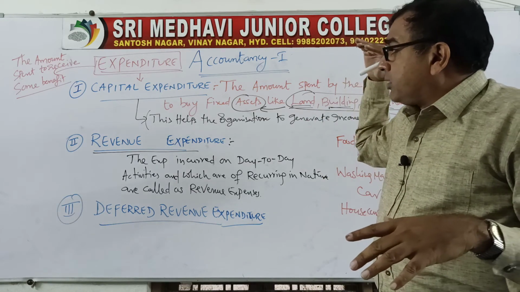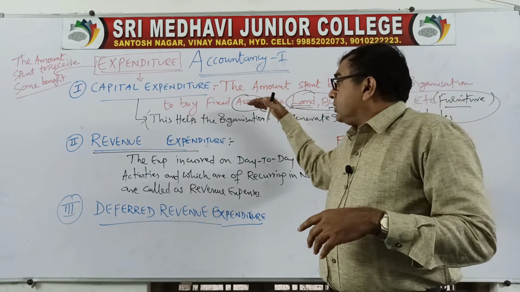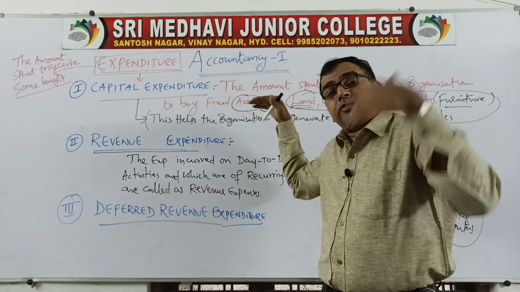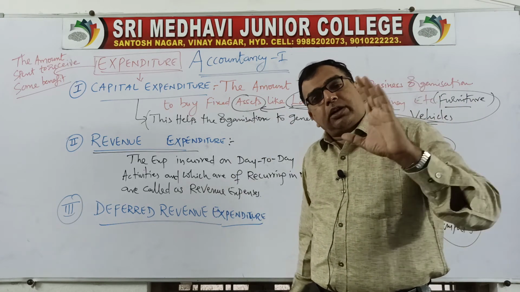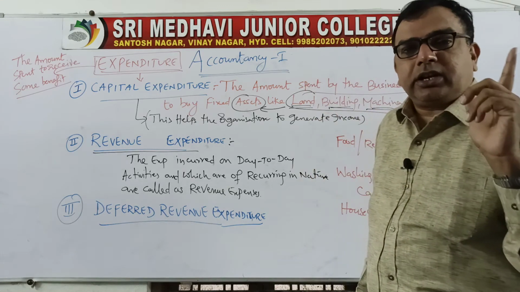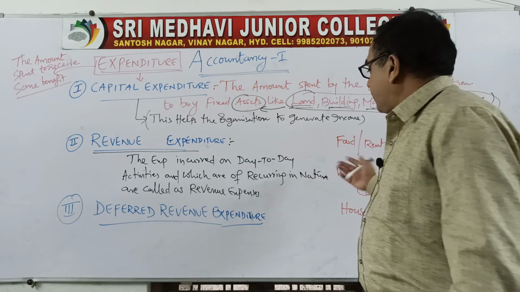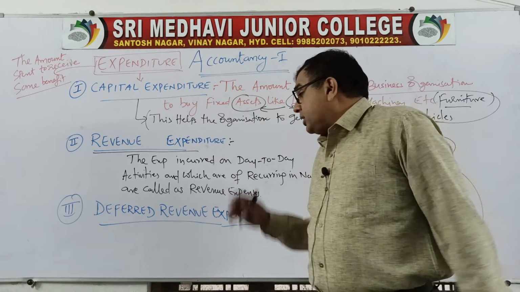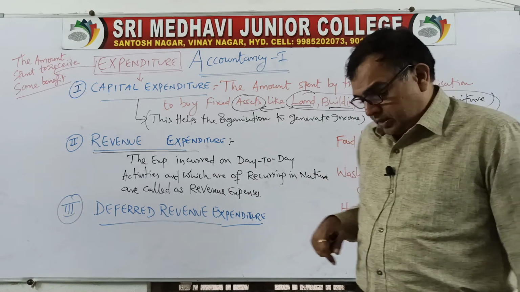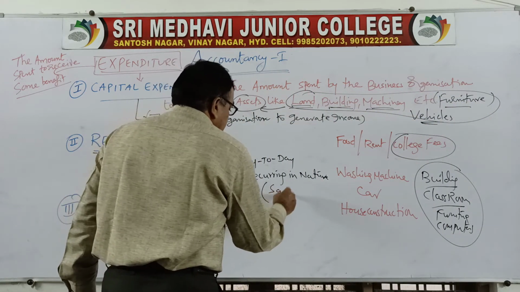basically we have got 2 types, capital and revenue. So capital expenditure lifetime is very long, revenue expenditure lifetime is short, up to a period of 1 financial year. So the expenditure incurred on day-to-day activities and which are of recurring, means repeated, in nature, are called revenue expense or revenue expenditure. Then comes, so here example you can take salaries,